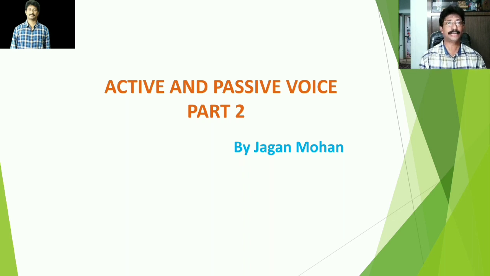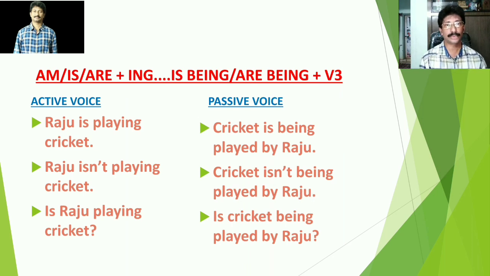Now, take a look at structure 1. Look at the structure here: am or is or are plus the ing form. So this is the structure of the active sentence. Then how is it modified in its passive form? Is being or are being plus the third form of the verb, V3.